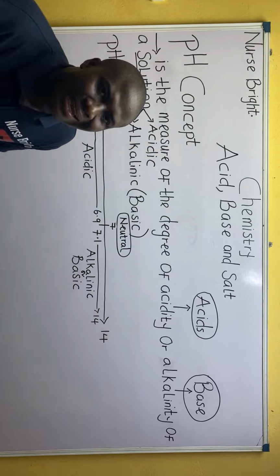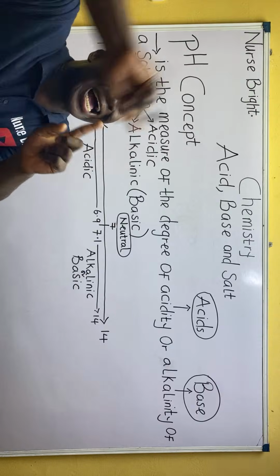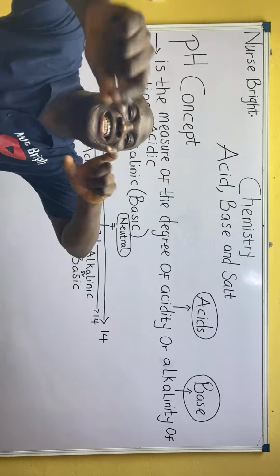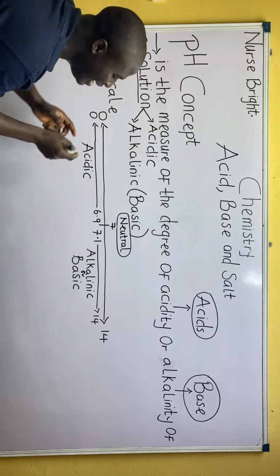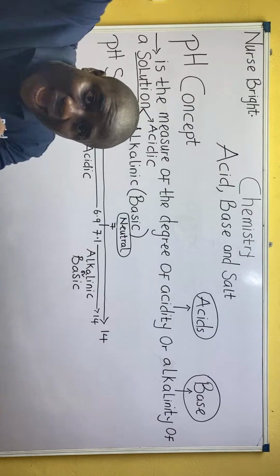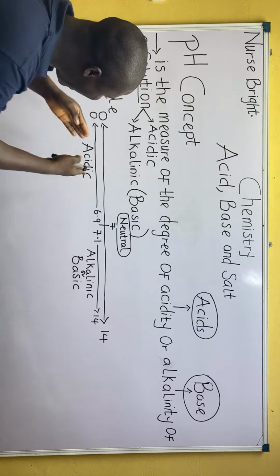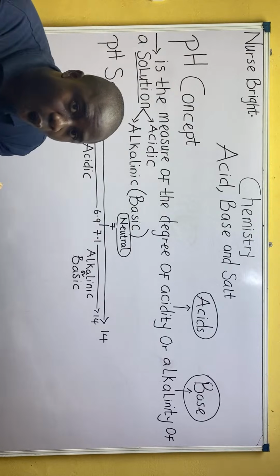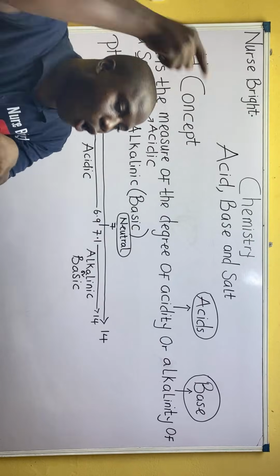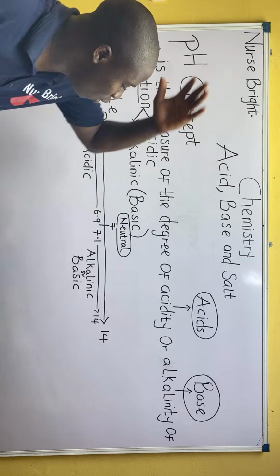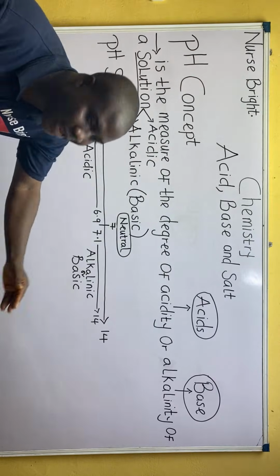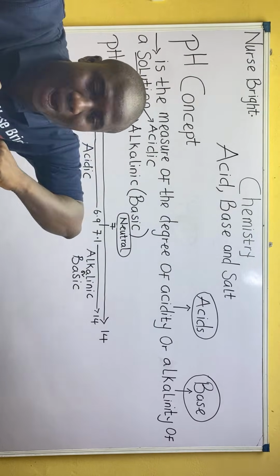That means that solution is neither an acid nor a base. So I am not an acid, I am not a base. I am neutral.